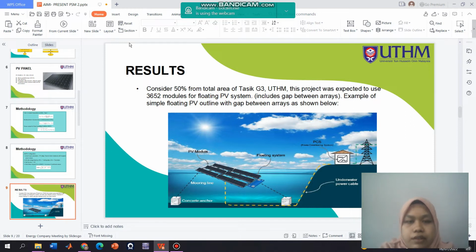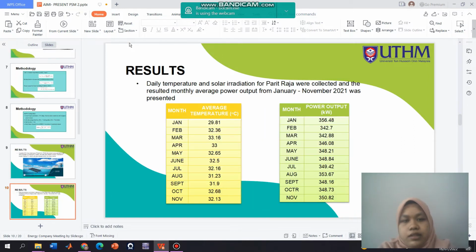Based on my calculation, 50% of the total area of CG3 will be used for this project. So it was expected to use 3,652 modules for the floating PV system, including the gaps between the arrays. An example of a simple floating PV outline can be seen from the picture. So these are the results for the computation method, where I have collected data from January till November 2021.